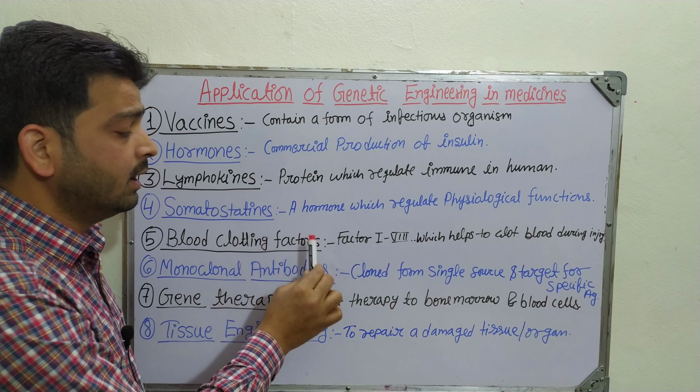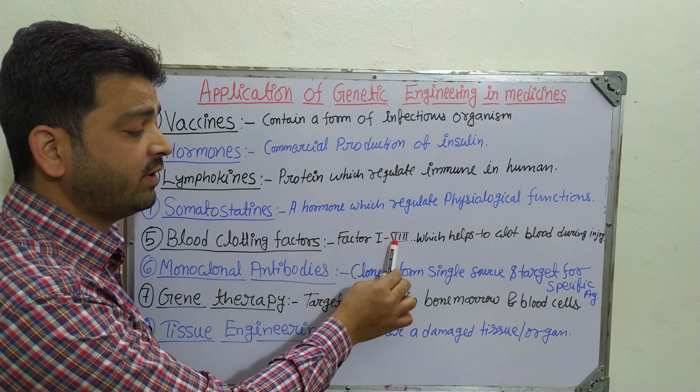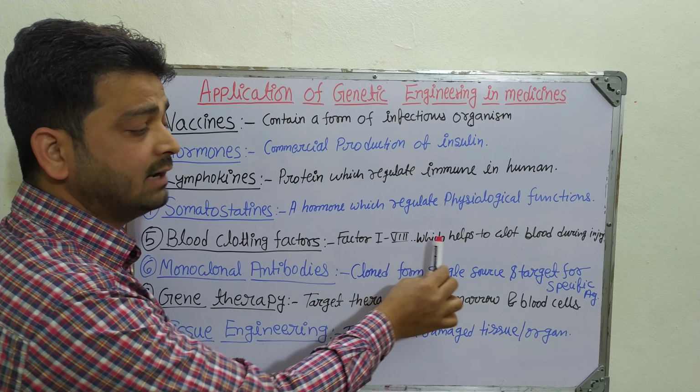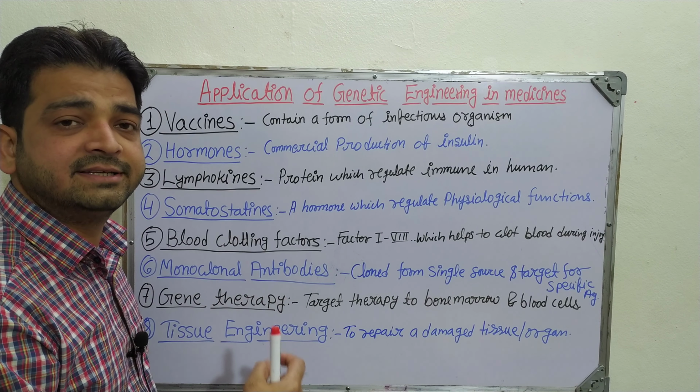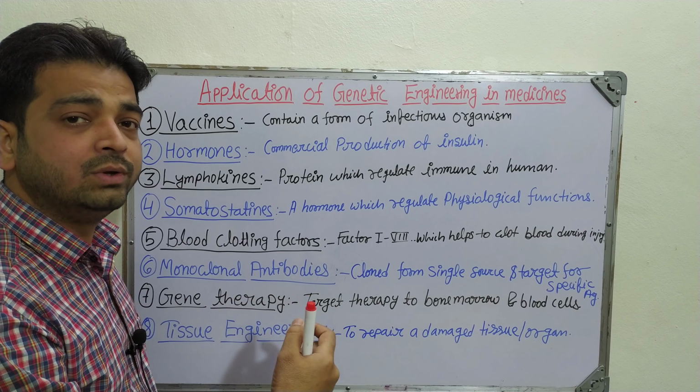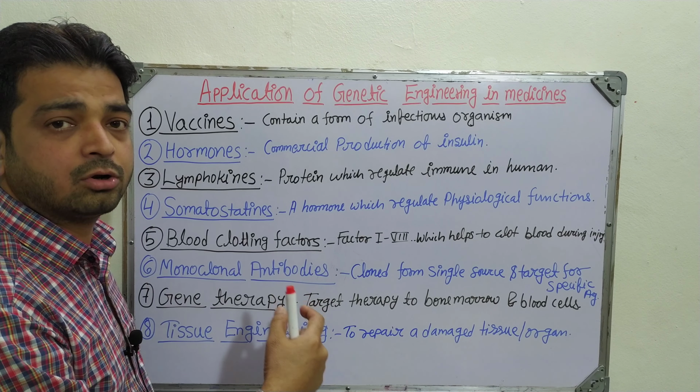There are so many blood clotting factors like factor 1, factor 2, factor 3, factor 8, like that, right, which help to clot the blood during an injury. That can also be produced by genetic engineering, and it can be given to a person who is deficient in the particular clotting factor.